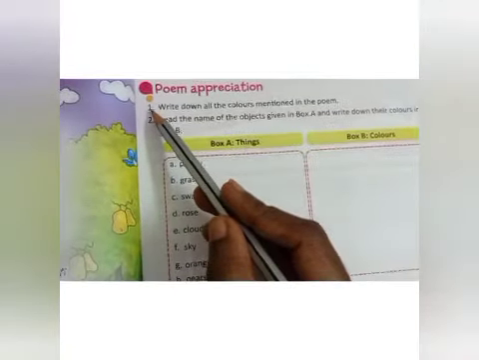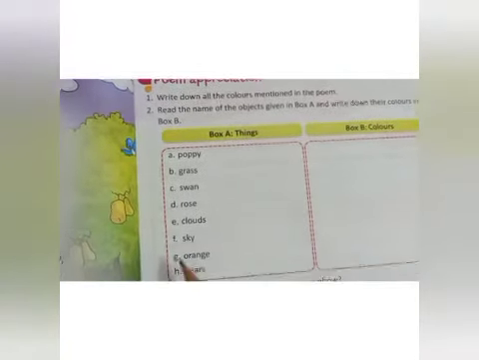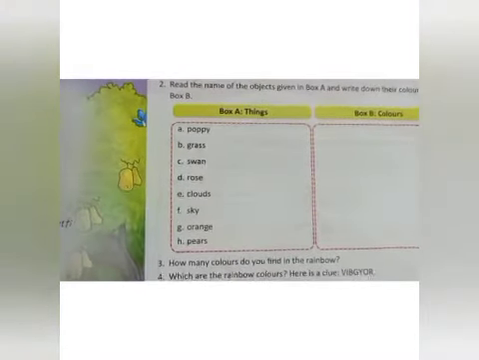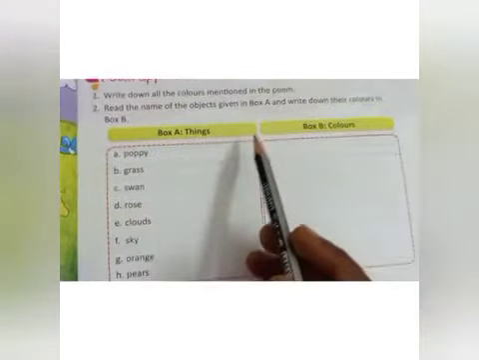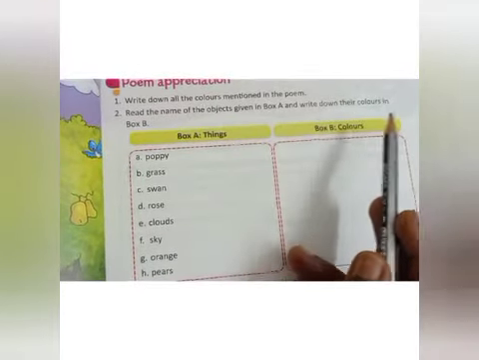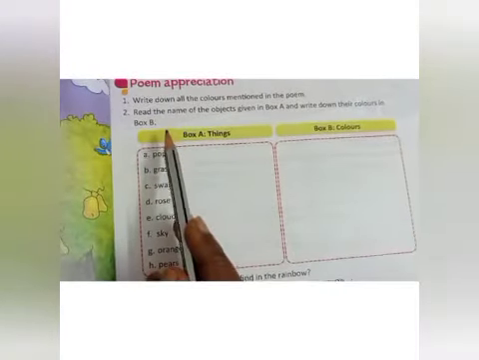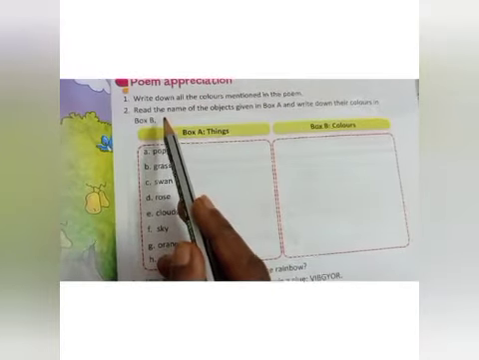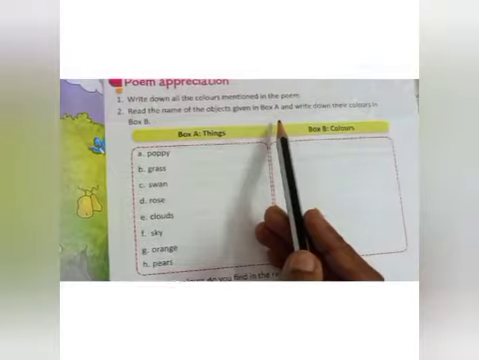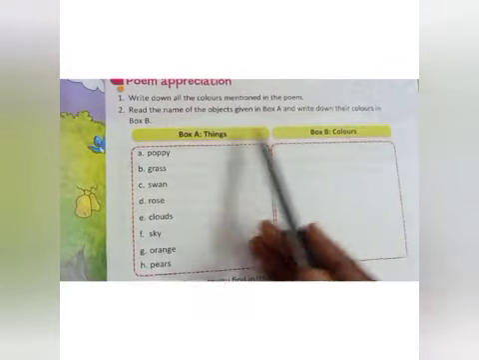Skip the first one, third and fourth. Those 3 questions I will give in your English note. Today we are going to do only the second part. Read the name of the objects given in box A and write down their colors in box B. Let me read once again. Read the name of the objects given in box A and write down their colors in box B.